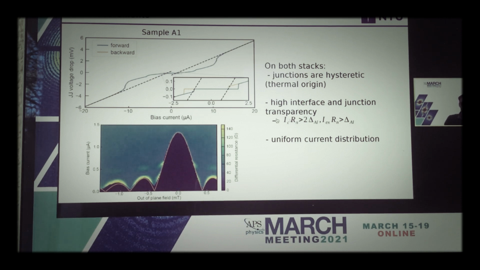In addition to that, since we can extract all parameters, we can notice that the product of the critical current by the normal resistance is larger than twice the aluminum superconducting gap, meaning that we truly have high quality junctions with high transparency. This is also encoded in the excess current for just the semiconductor to superconductor interface, by the product of the excess current by the normal resistance, which is in excess of the aluminum superconducting gap. Finally, the current density is relatively homogeneous, as can be seen from the Fraunhofer pattern that matches the expectation drawn in orange. So now let's move on to the actual Shapiro step experiment.